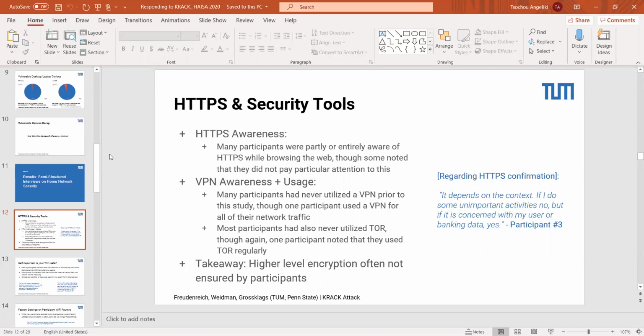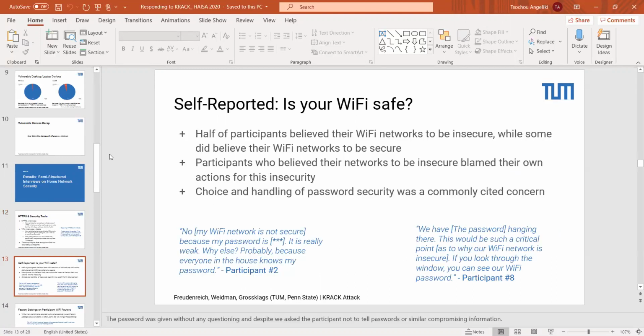We can go to the next slide. Then we wanted to ask an interesting question of participants. I think this ties in interestingly to the last conversation about self-reported technology use. We actually wanted to ask our participants, is your Wi-Fi safe? To what extent do you think your Wi-Fi is safe? And for better or for worse here, I actually think we got a fairly honest response from these participants, where at least half of them believed their Wi-Fi networks to be insecure, while some did think their networks were secure.